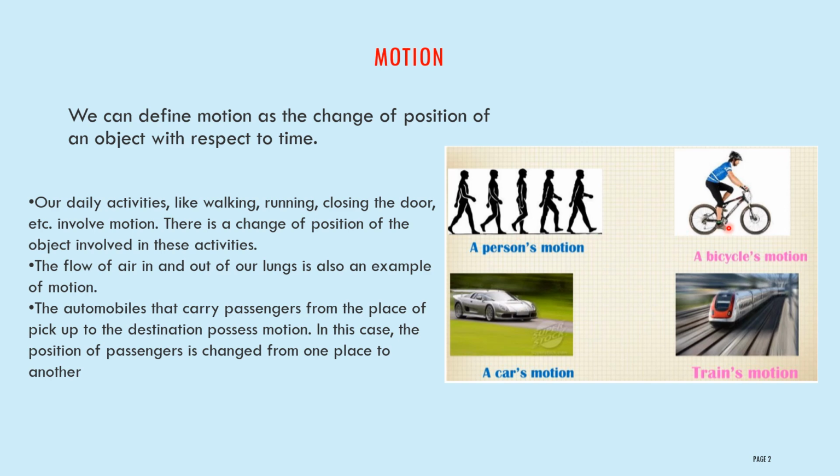Then the motion of a bicycle, this is also an example of a motion. A car motion and train motion, these are all examples of motion. Our daily activities like walking, running, closing the door, etc., everything involves motion. There is a change of position of the object involved in these cases.